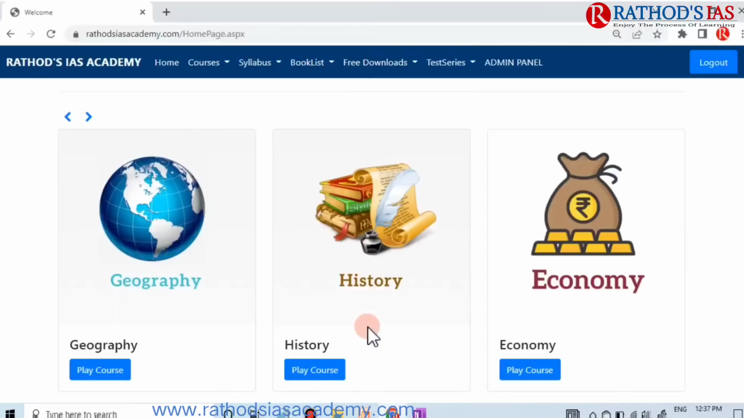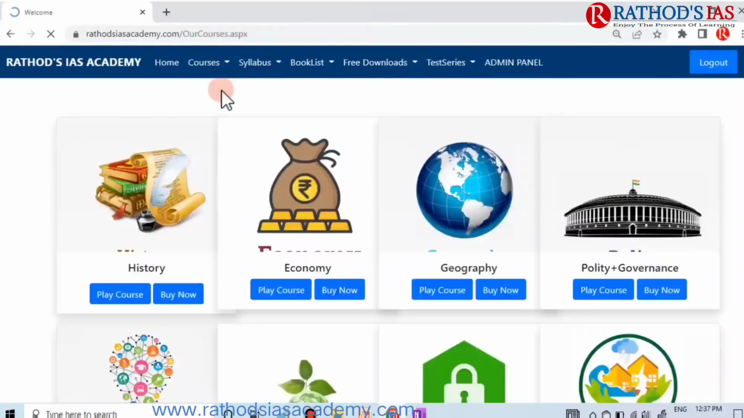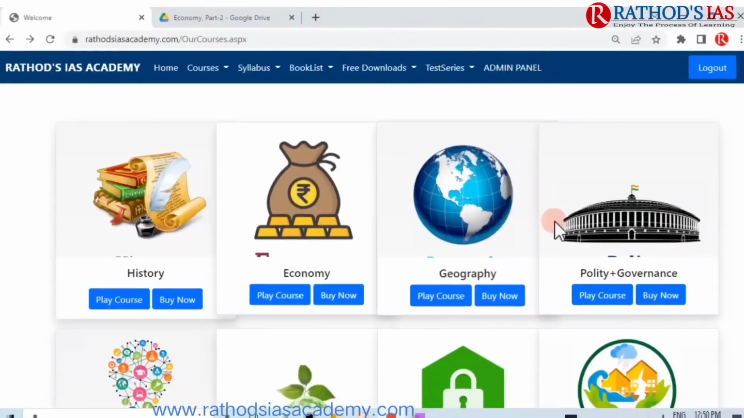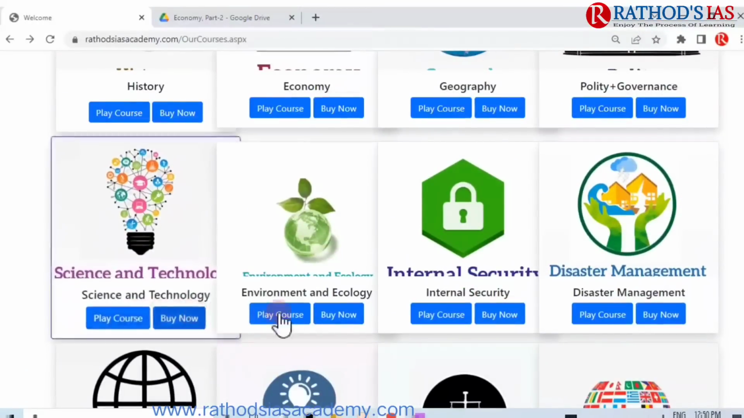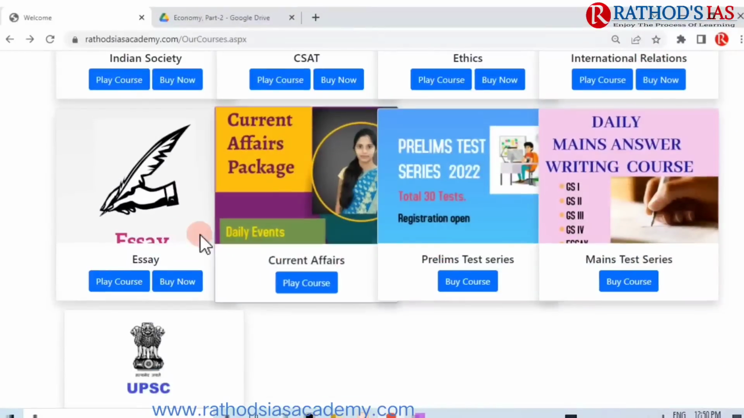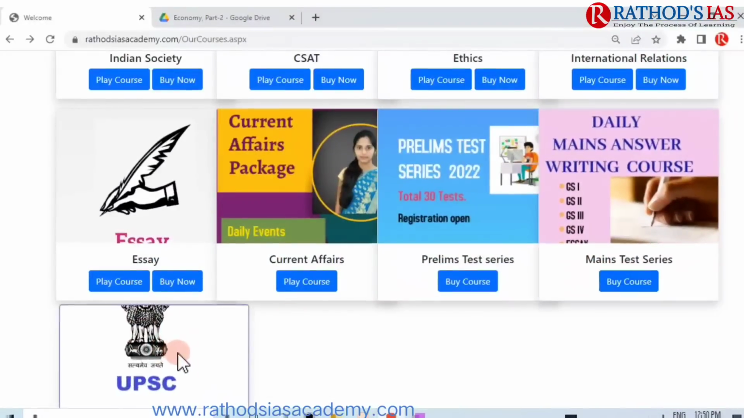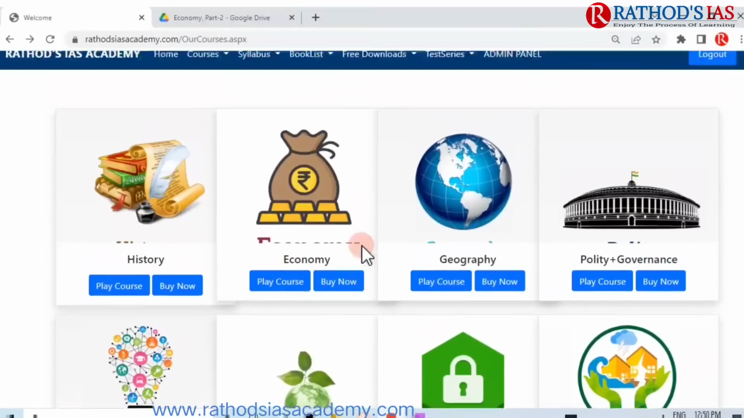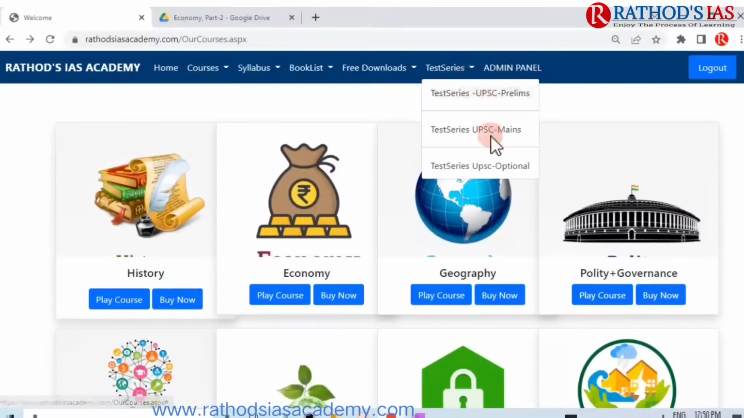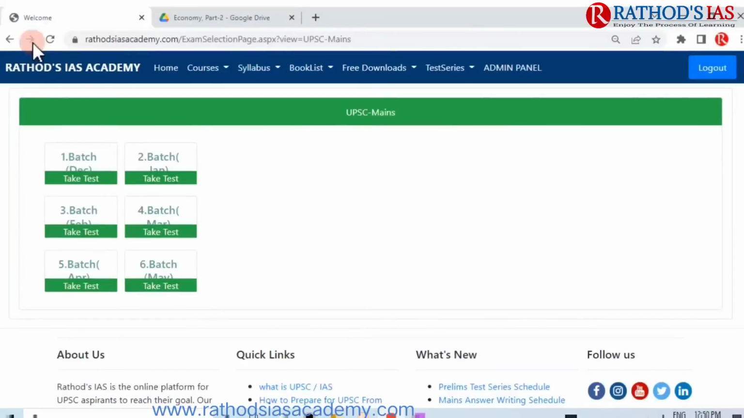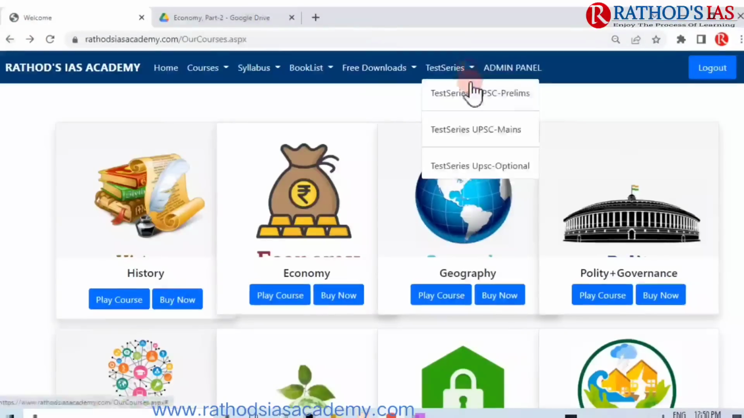Once you have logged in, click on the courses. There you can see the course list, and in this list you can see a wide range of courses: Indian Society, CSAT, Ethics, International Relations, Essay. If you buy all the courses, we will give access to all of them, like History, Economy, Geography. And this is our mains answer writing course. There you can see different batches, and this is our prelims test series.